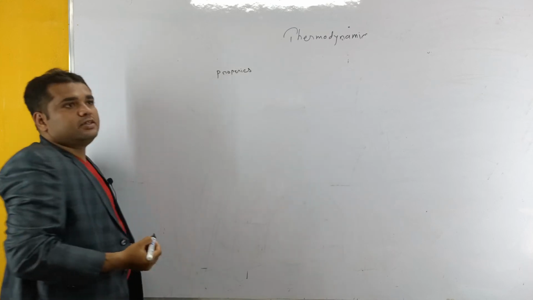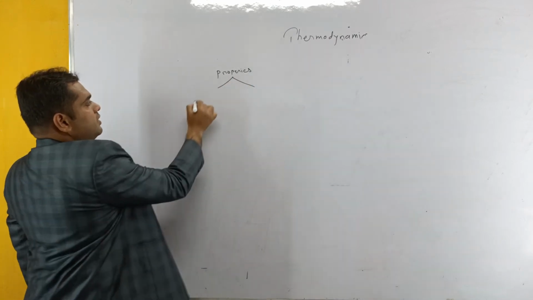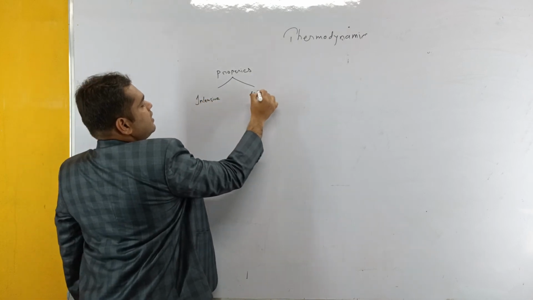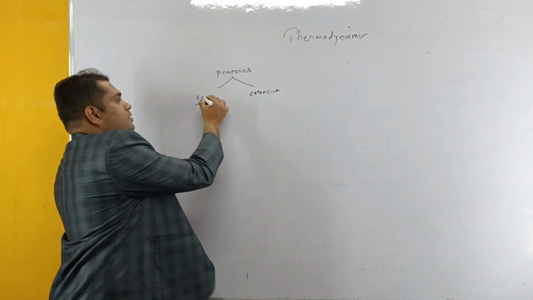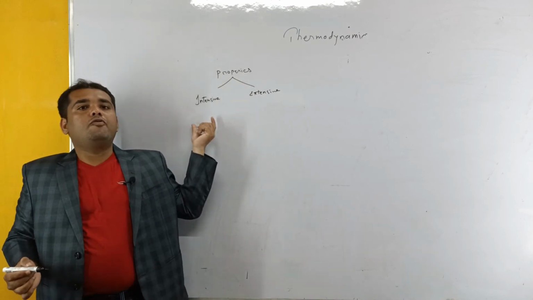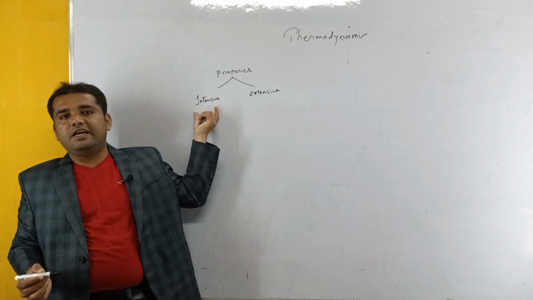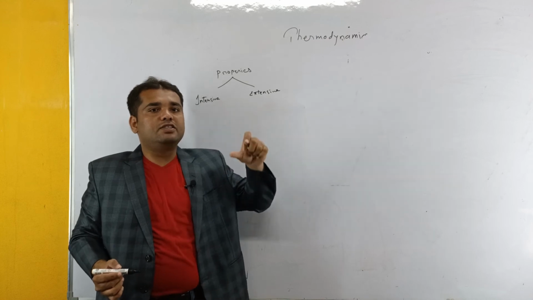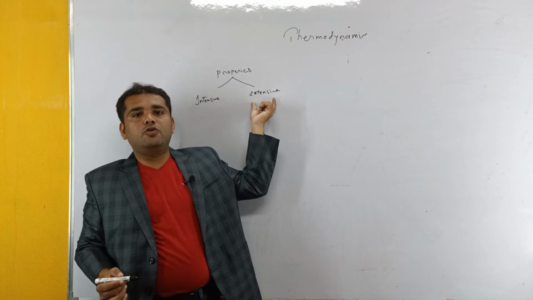Types of properties. In thermodynamics we consider the properties in two types. One is intensive properties and the second one is extensive properties. What is meant by intensive properties? If you are going to study any property without depending upon the mass, then such types of properties are called intensive properties. If any property that we are going to study depends upon the mass, then it is called an extensive property.